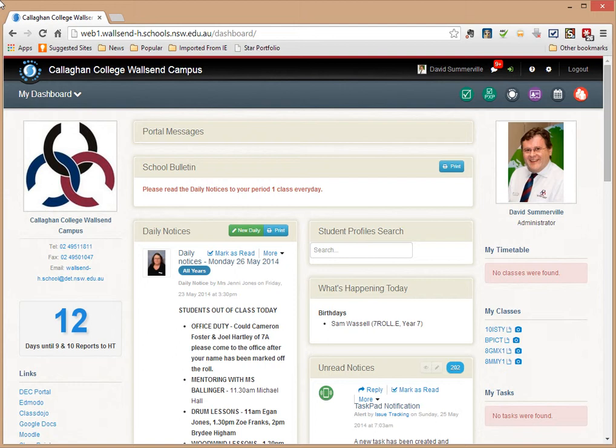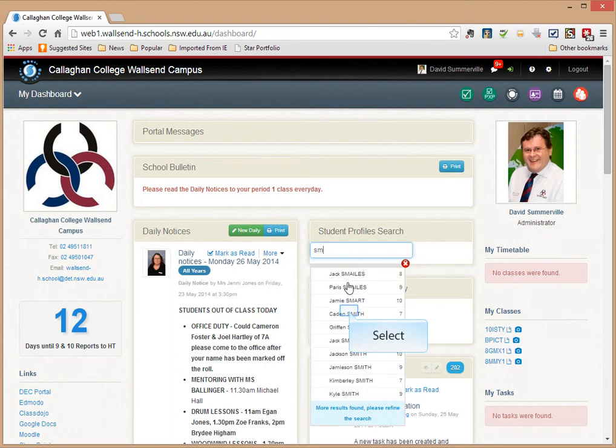I've tried to bring the things that are most used to the top of the screen here, so people aren't having to scroll down. So I can see student profile search here, so I can simply go in and enter a student's name, and then it'll pull up their profiles search. So if I start in there with an SM for a Smith, there'll be a Smith here somewhere.